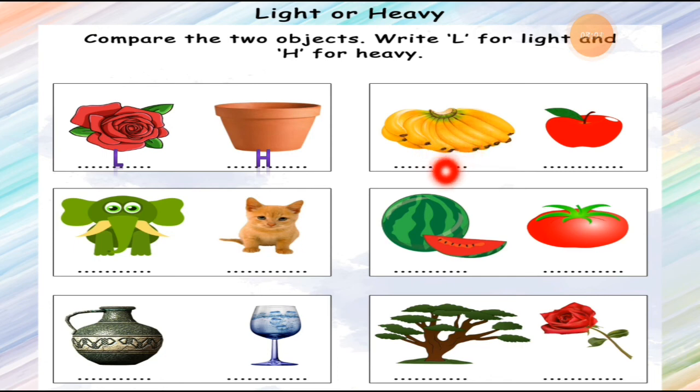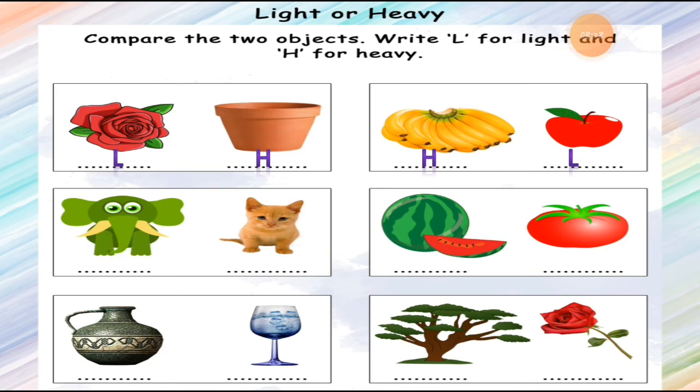We are talking about one or two dozen bananas. So the bananas are heavy because there are too many, and the apple is one thing. So that is a light weighted fruit because the apple is one piece and there are so many bananas. Understood this?